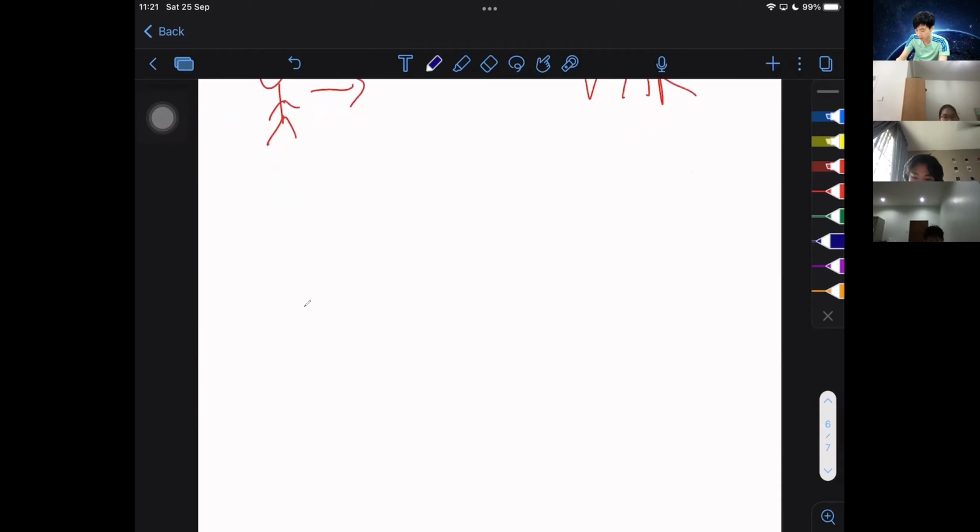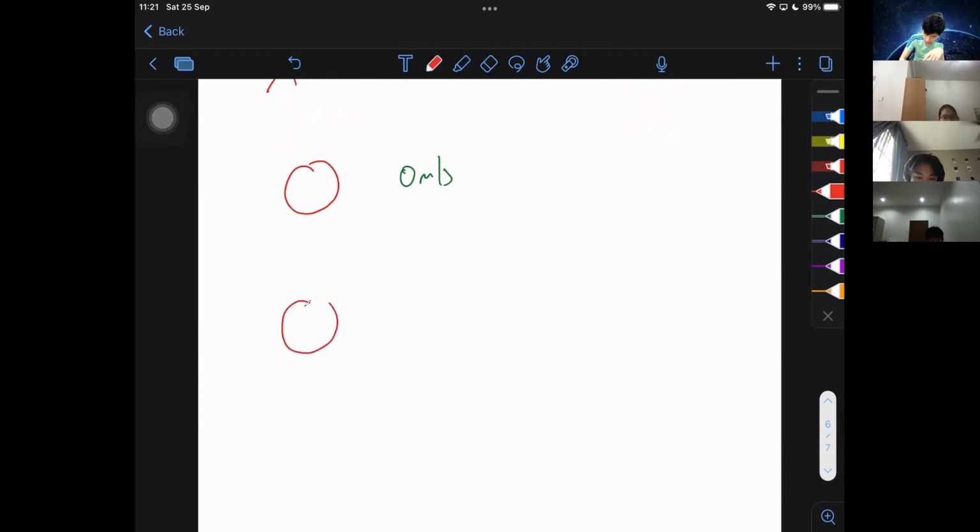So same scenario today, right now I have a ball. Initially, before I let go of the ball, obviously the speed of the ball is 0 meters per second. As I let go of the ball, pay attention, this is super important. As I let go of the ball, what's going to happen is yet again, gravity is going to act downwards, right? The gravitational force is going to act downwards. And as gravitational force acts on it, let's say the speed increases to 10 meters per second.